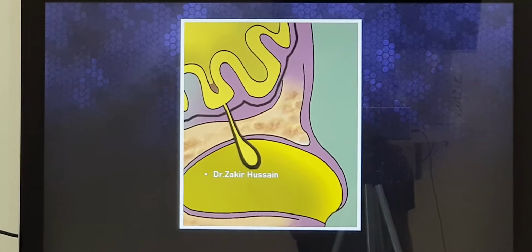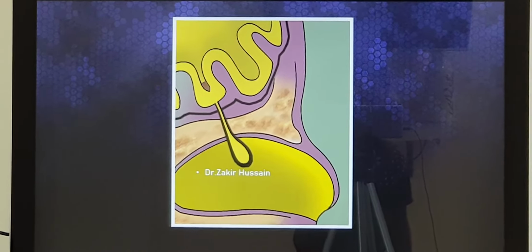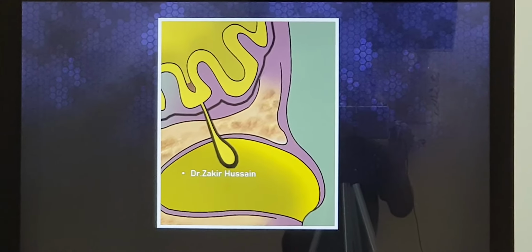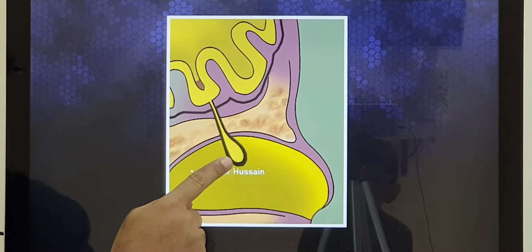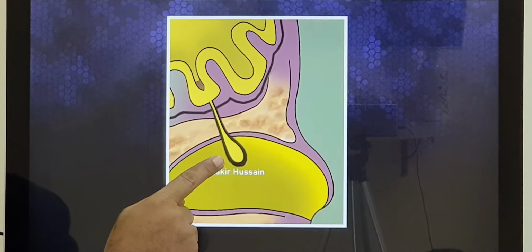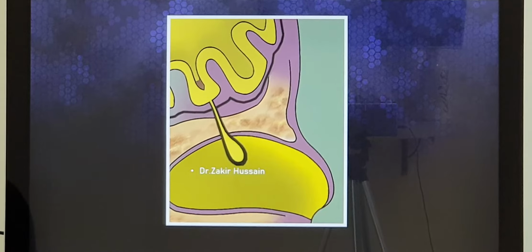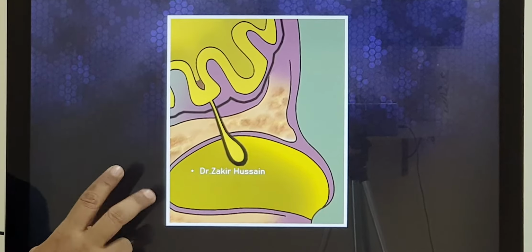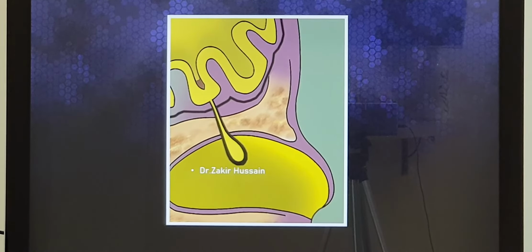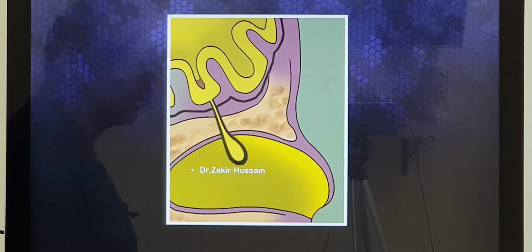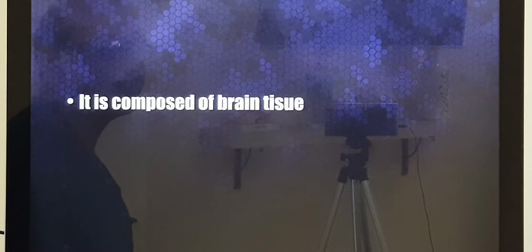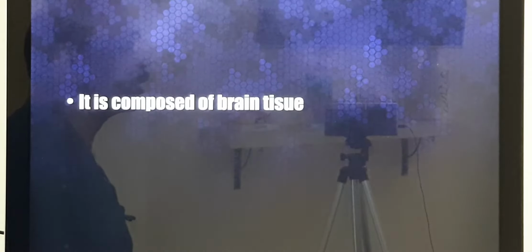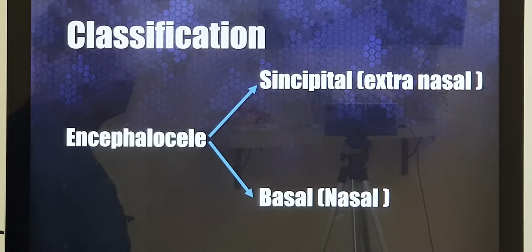So, this is a congenital condition and there is herniation of the brain into the nasal cavity, and this polyp or mass which you see in the nasal cavity contains brain tissue. This encephalocele can be of two types. So, before that, let me go through this. It is a congenital condition characterized by herniation of cranial contents through a defect in the skull base, and the polyp or the mass which you see is composed of brain tissue, and you have two types.